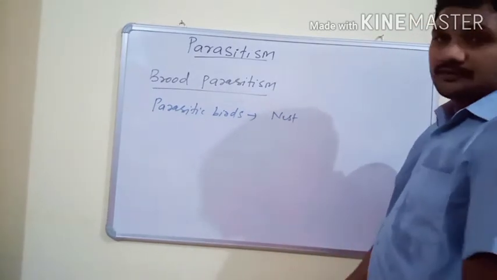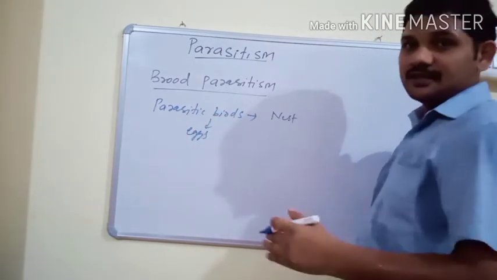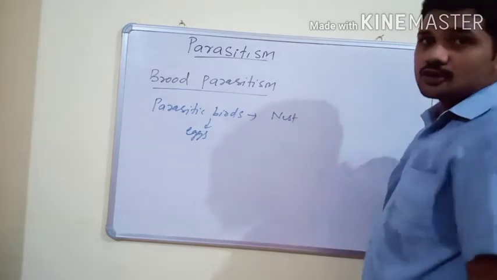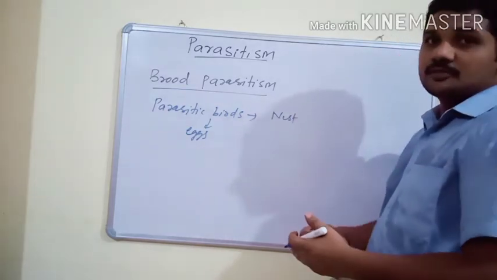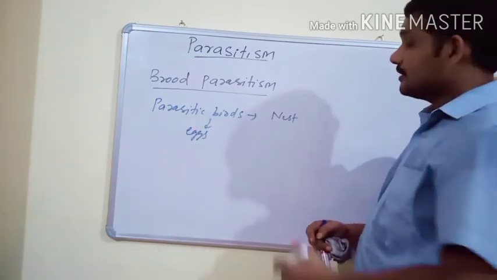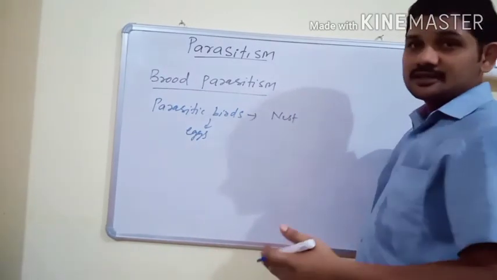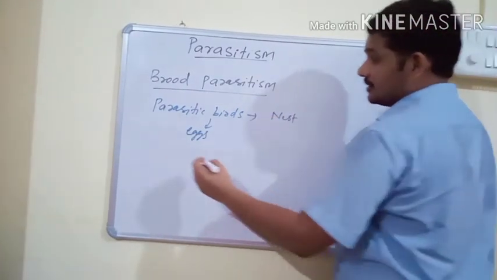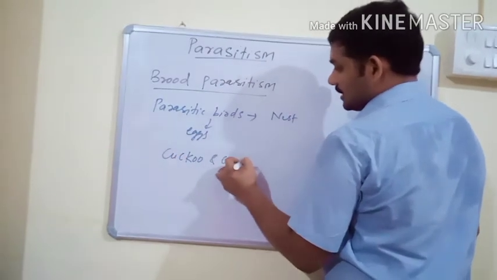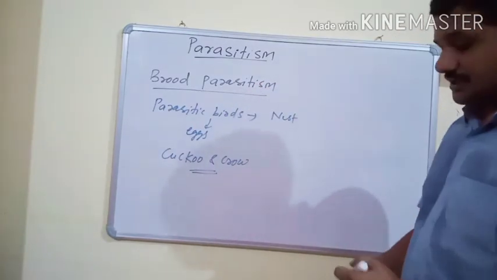In the course of evolution, the eggs of the parasitic bird change their color and size to match the eggs of the host bird. That's why the host bird is unable to detect the eggs of the parasitic bird. The relationship between cuckoo and crow is the best example of brood parasitism.